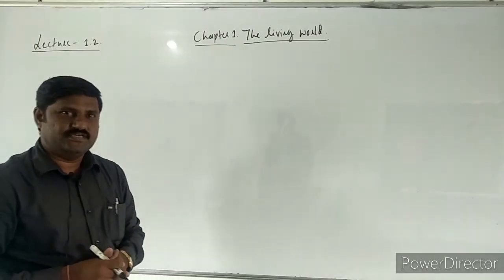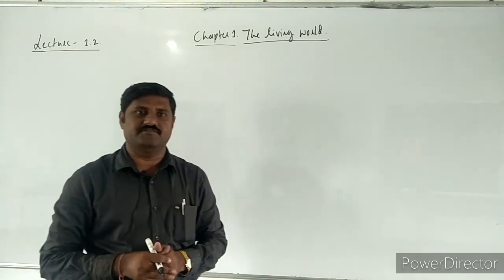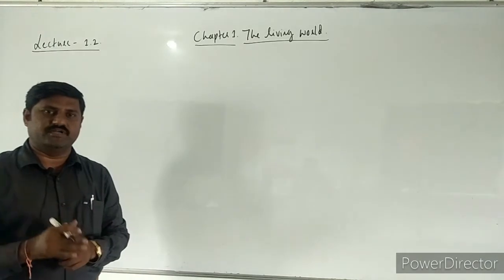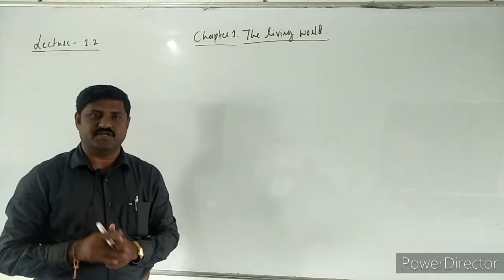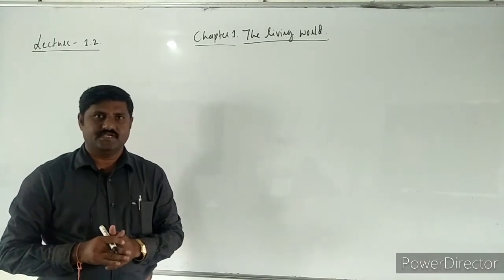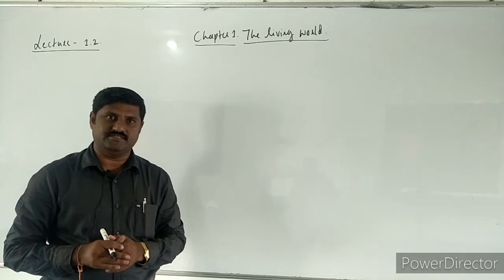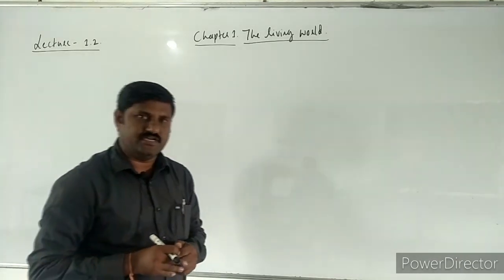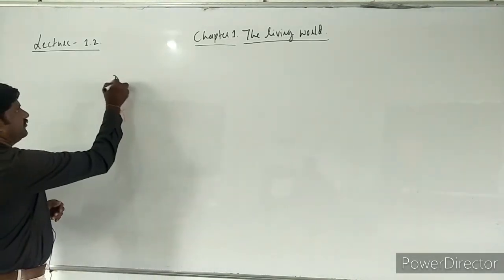Dear students, in the last video we were discussing the characteristic features of living organisms. Some of the characters like metabolism and growth as well as reproduction we have studied. In reproduction there are two types that we come across: one is asexual reproduction and the second one is sexual reproduction.